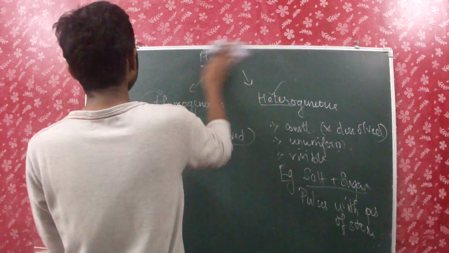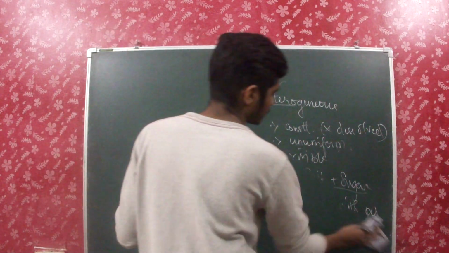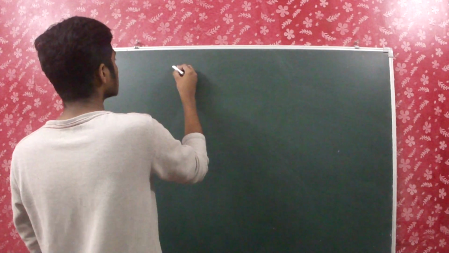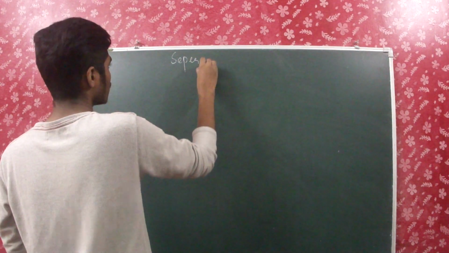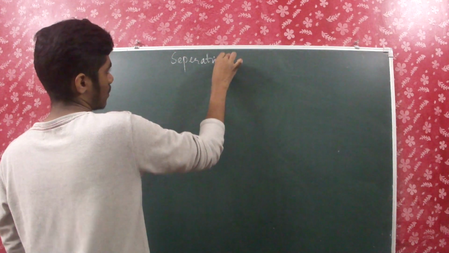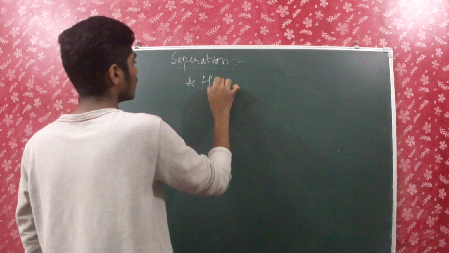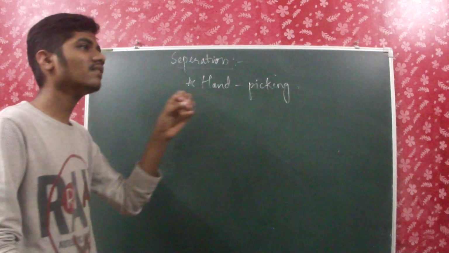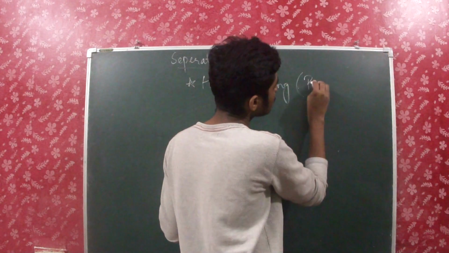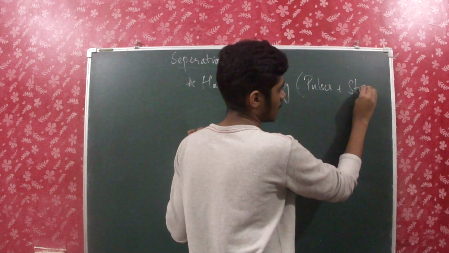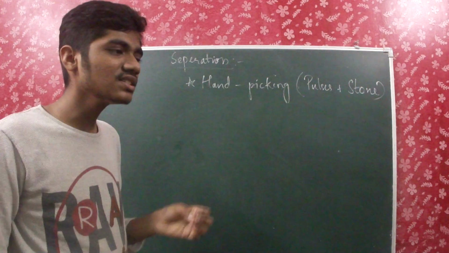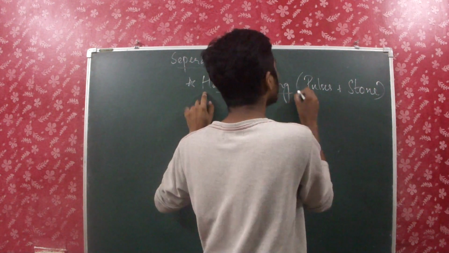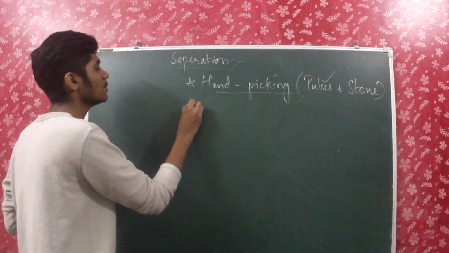Now, how can we separate the components of a mixture? For example, just now I gave an example of a heterogeneous mixture: pulses with pieces of stone. So, separation of components of a mixture. First thing is hand picking. That's nothing but picking with the bare hand, and this is possible with pulses plus stone. Pulses which are adulterated or mixed with some pieces of stone can be separated by hand picking. So this is one kind of separation.